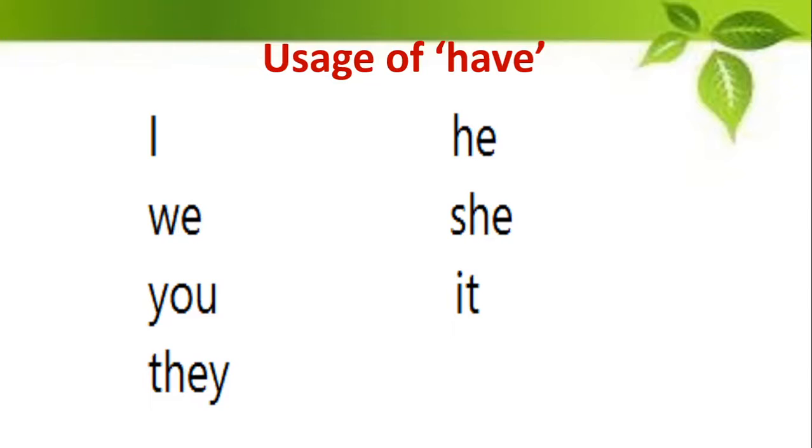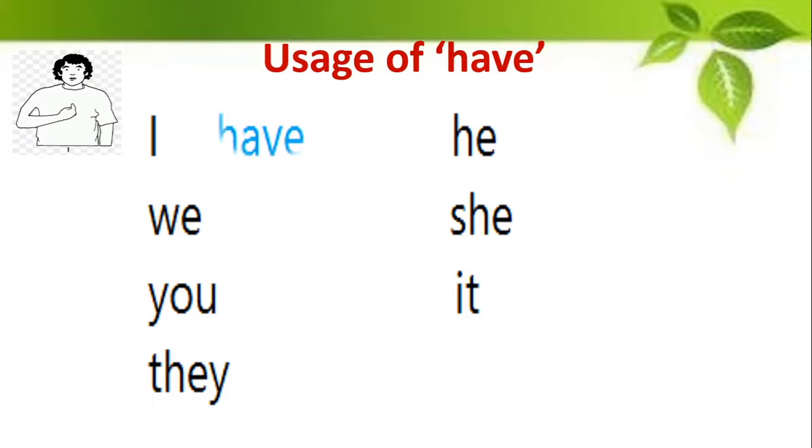When you talk about different people, how do you make use of the word have? When you're talking about yourself, what do you say? You say I have. So, I have a pen. I have a book.